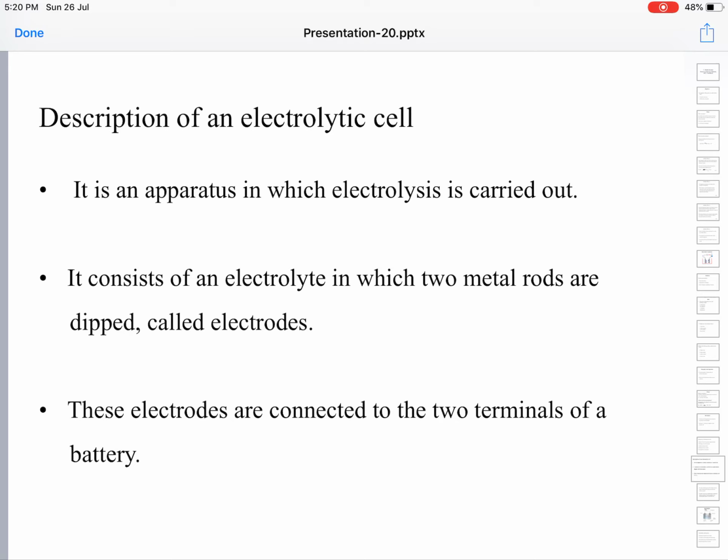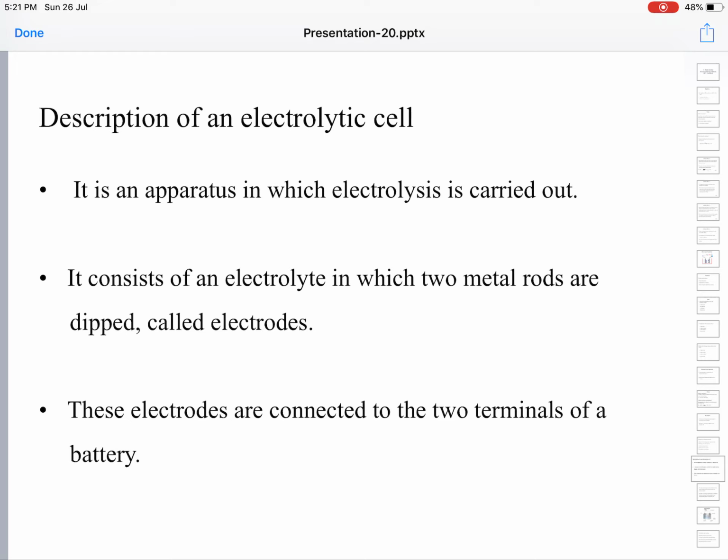Here, limit yourself to this: an electrolytic cell is a cell where electrolysis is carried out. It consists of an electrolyte, for example a salt solution, in which two metal rods called electrodes are dipped.